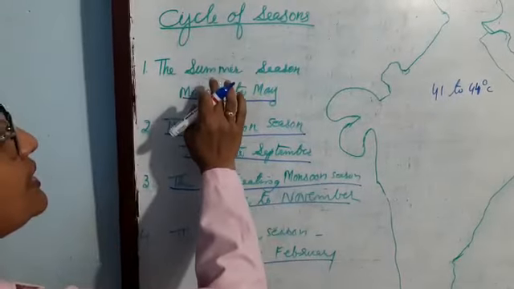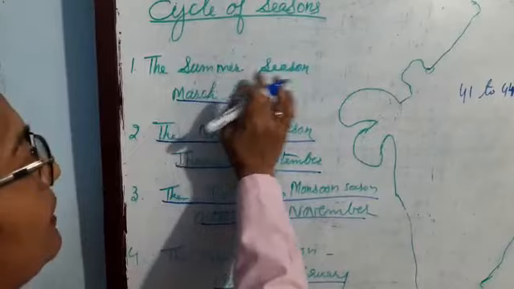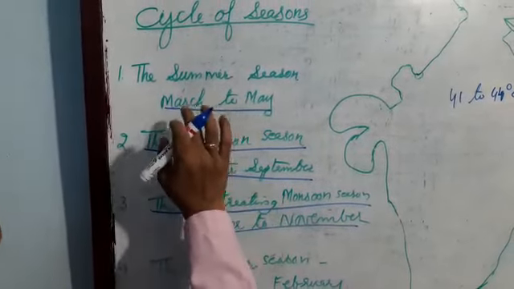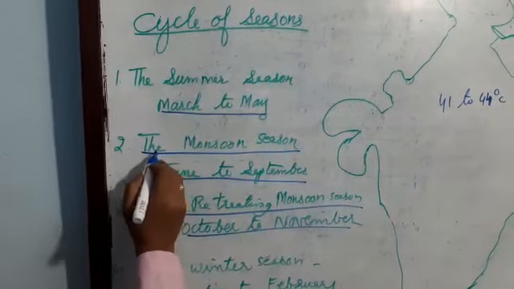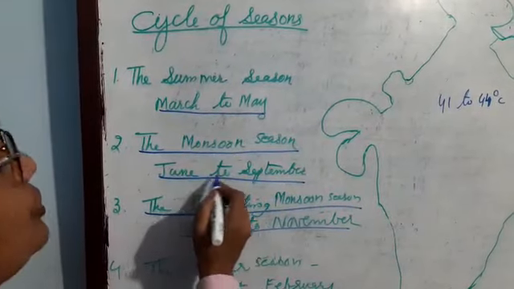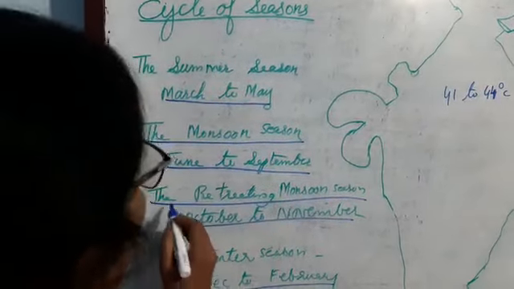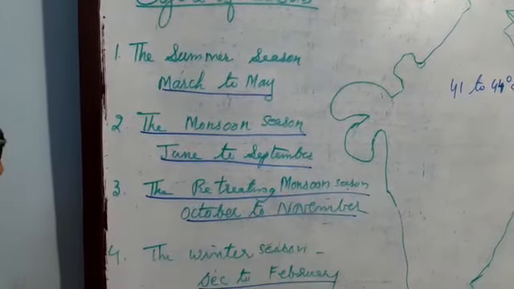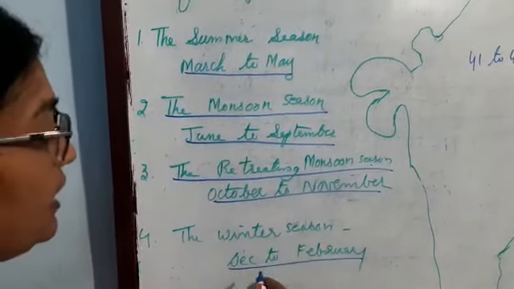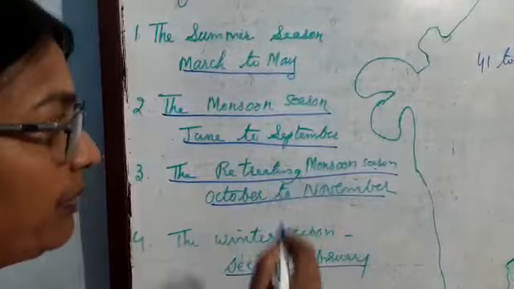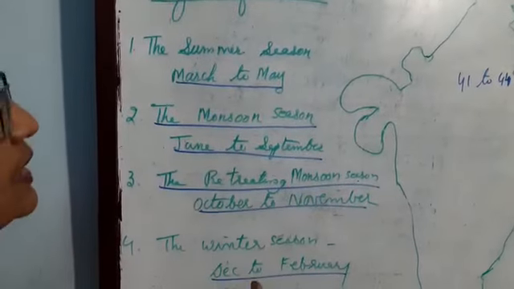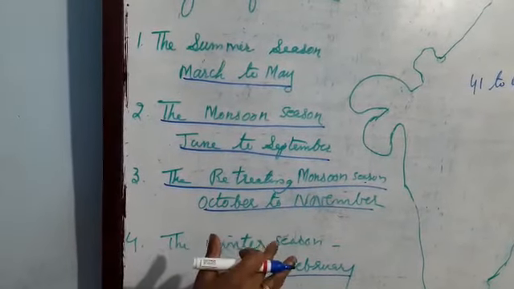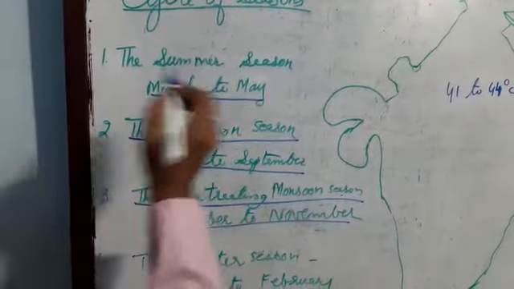There are 4 seasons in India. First one, summer season, March to May. Second, monsoon season, June, July, August, September. Third, retreating monsoon season, October to November. Fourth, the winter season, December, January, February. So these are the 4 seasons in India. Now I am explaining the first one, summer season, March to May.